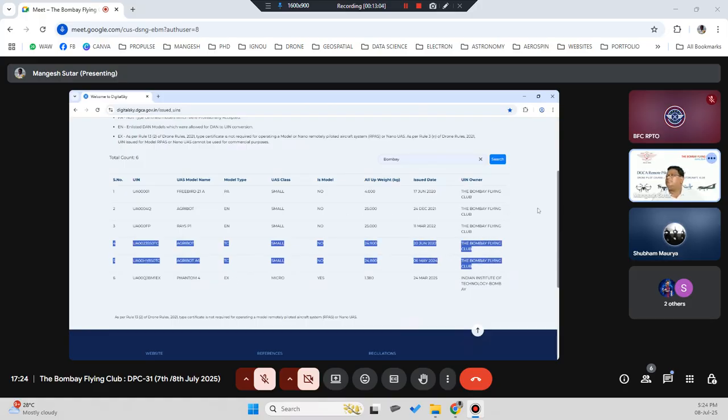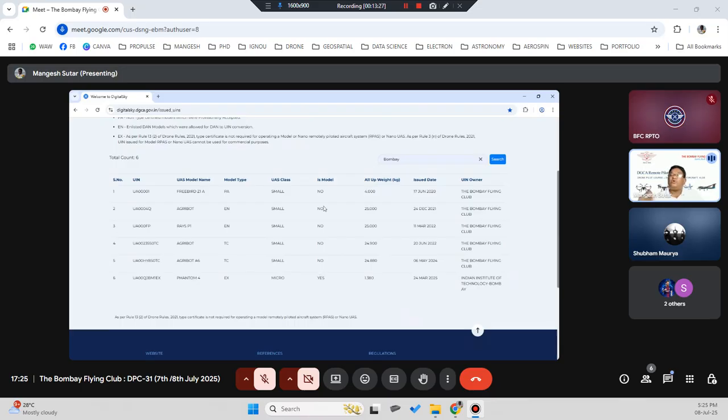What is the column of is model? I don't know why they are saying that. This is very subjective. Look, Phantom 4 is marked yes, whereas this is not a model drone. These are all some different drones. Why they have written yes for this EX, I do not know.